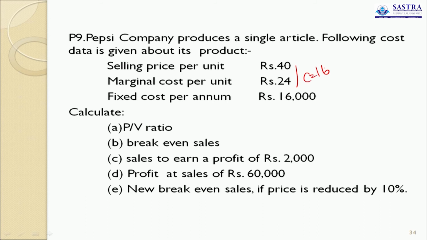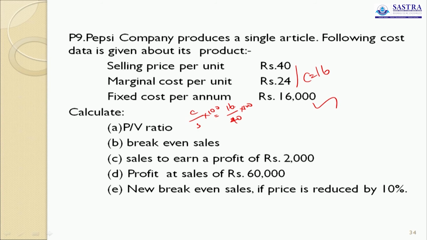Contribution equals 16. Fixed cost per annum 16,000. What is PV ratio? PV ratio equals contribution by sales into 100. Contribution 16, sales 40 into 100.